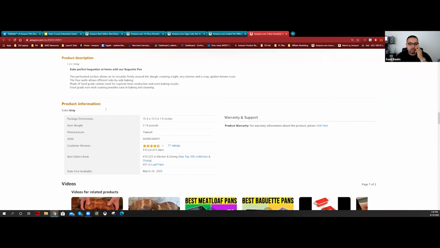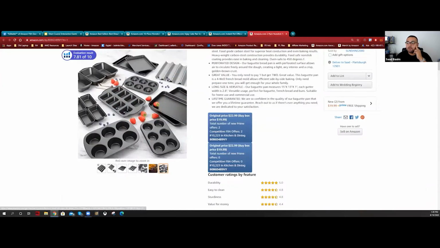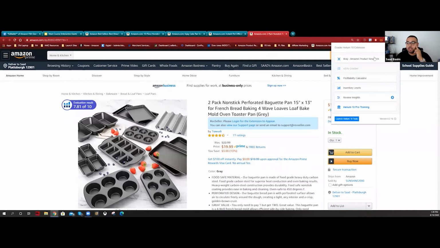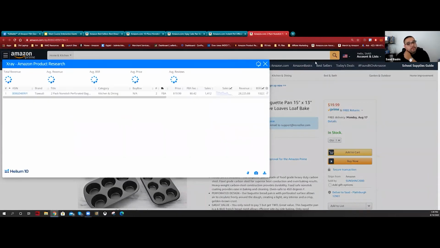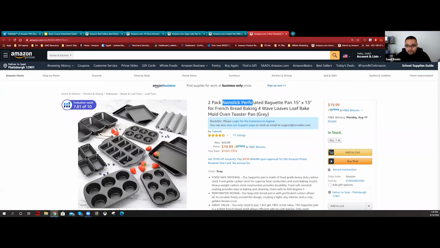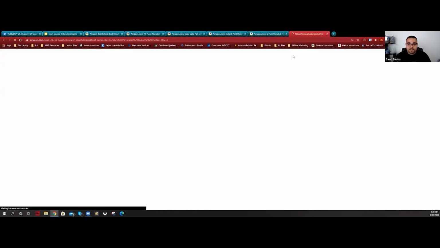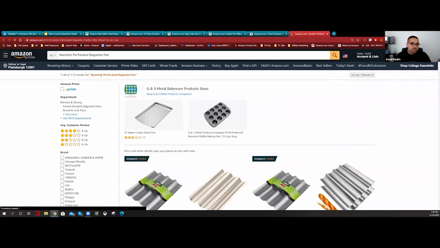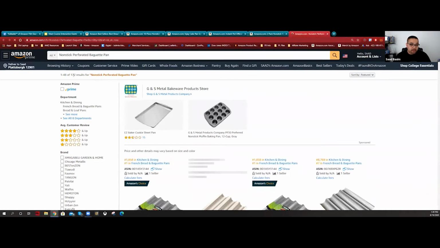Oh yeah, this is crazy, but let's see if he's making any sales first before we criticize the guy. Yeah, he's making 28,000. What the hell? All right, let's see. Non-stick, perforated baguette pan. So you got it here first. 172, which is perfect. I love that.